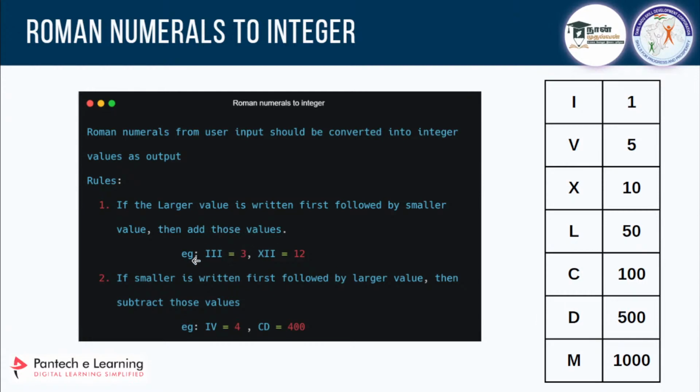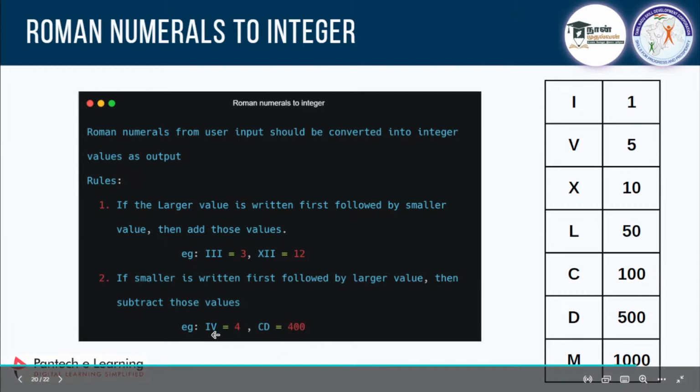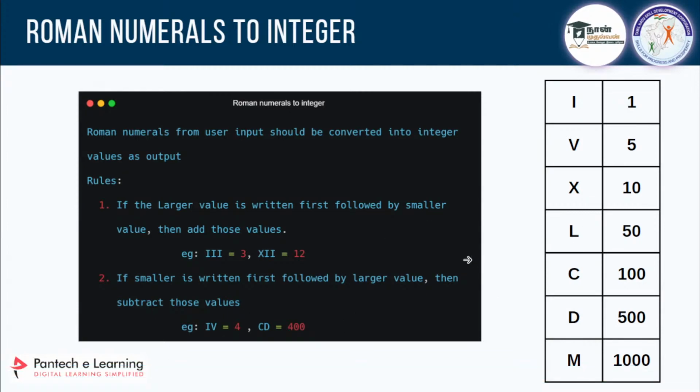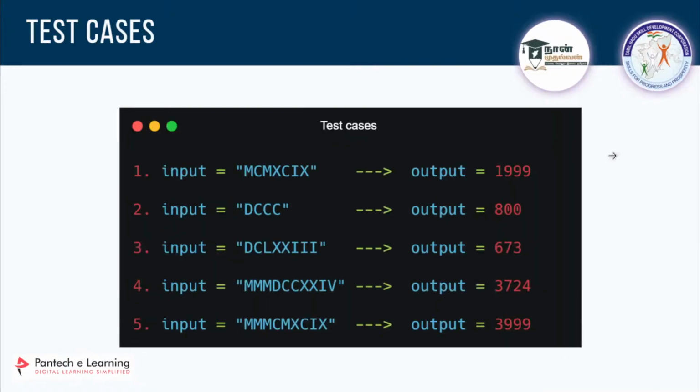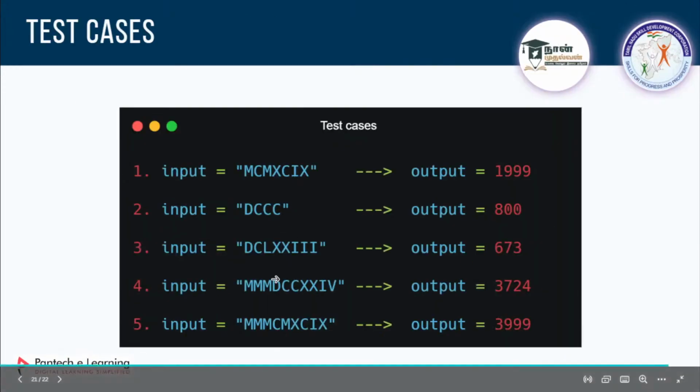Or else, if a smaller number is written first followed by a larger number, then you can subtract those. So if it is I and V, I is 1 and V is 5, if you subtract it, the output will be 4, okay. We have to make this with the help of a dictionary and loops, and these are the test cases to check whether you got the correct answers or not.